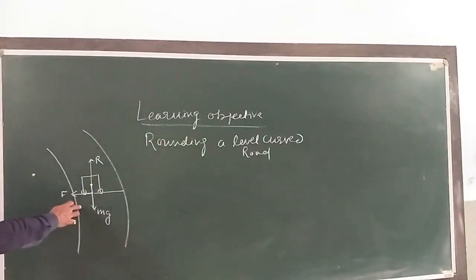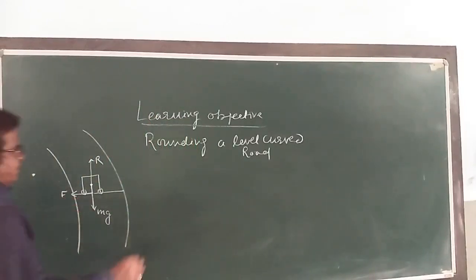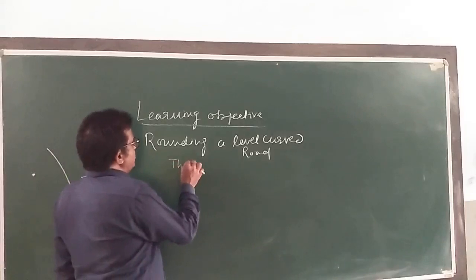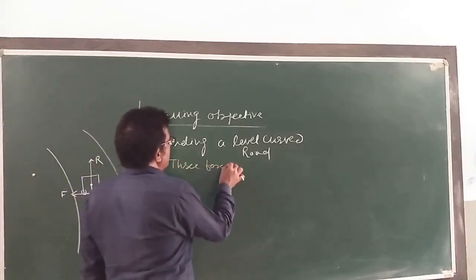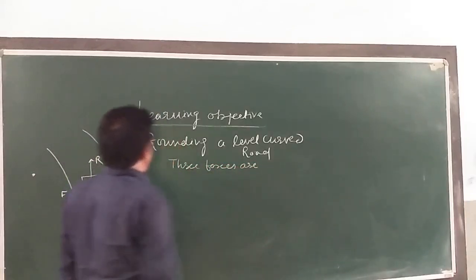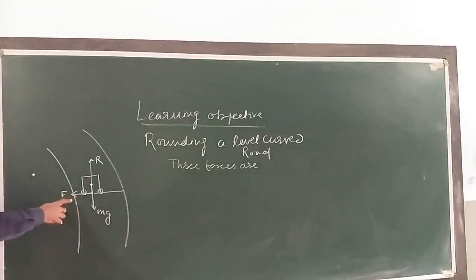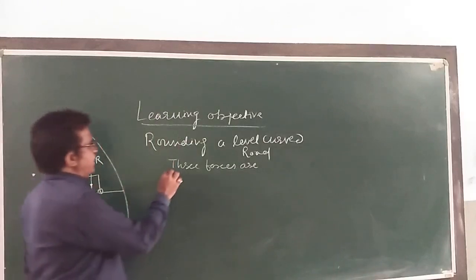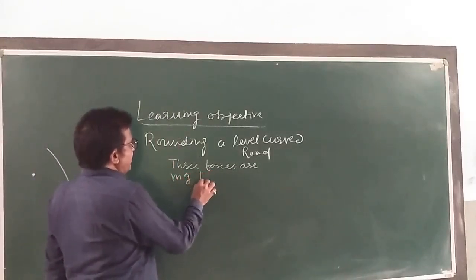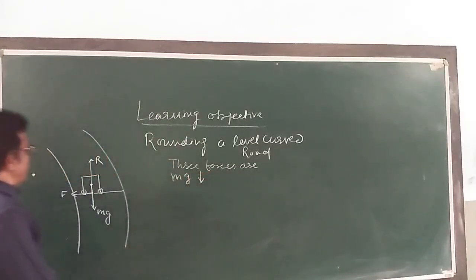So I can say three forces are acting on the car. What type of forces are there? The weight of the car mg acting vertically downwards. First one.